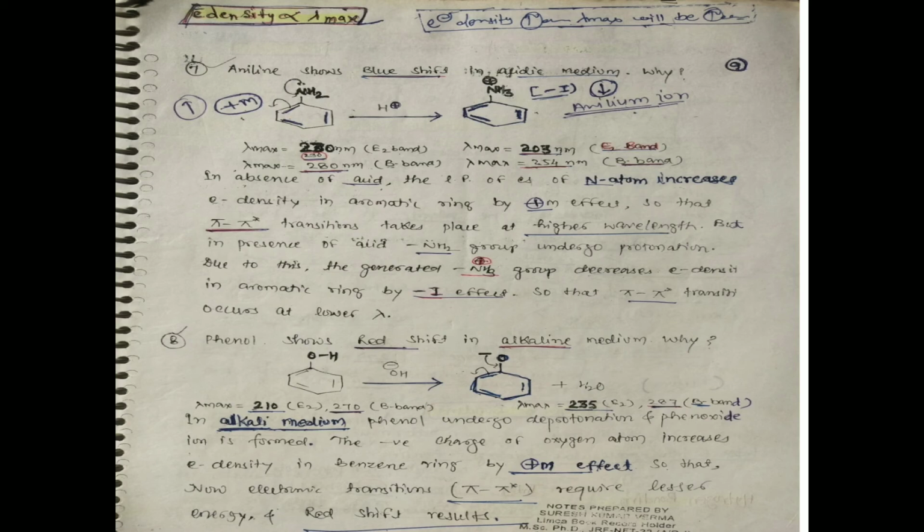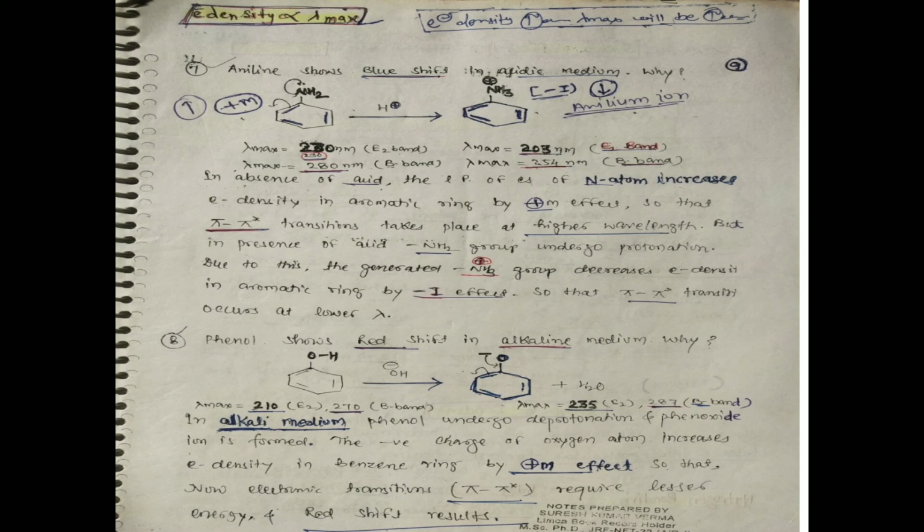Because of the mesomeric effect of the NH2 group in aniline, the lone pair is increasing the electron density in the benzene ring. But in acidic medium, NH2 converts to NH3 positive ion, the anilinium ion. So it does not behave like an activating group, and the lambda max will decrease. So blue shift occurs. In absence of acid, the lone pair of electrons of the atom increases electron density in the aromatic ring by positive resonance effect and mesomeric effect.